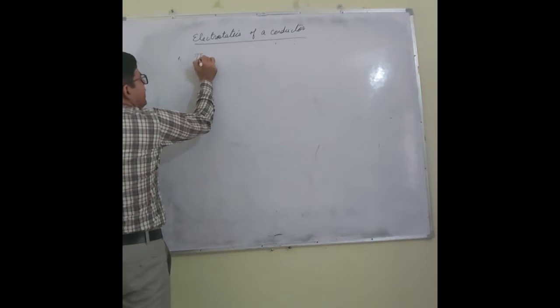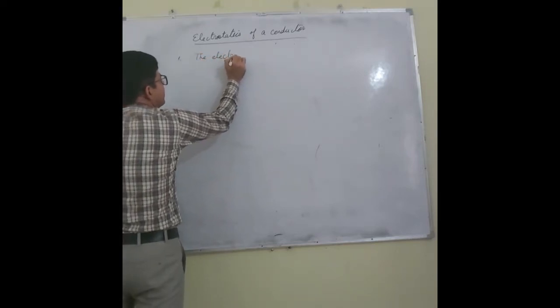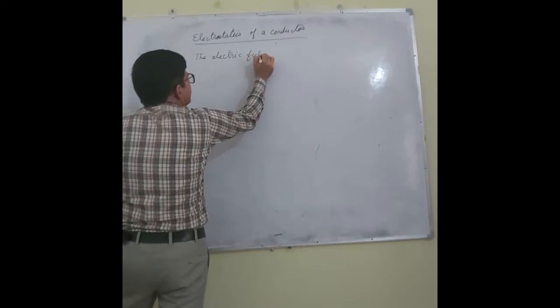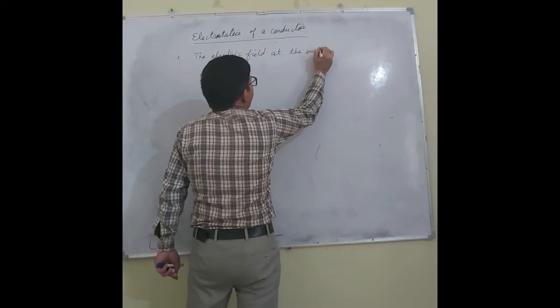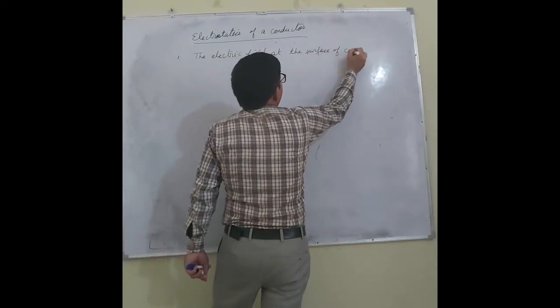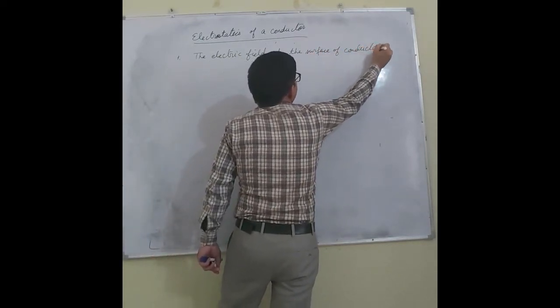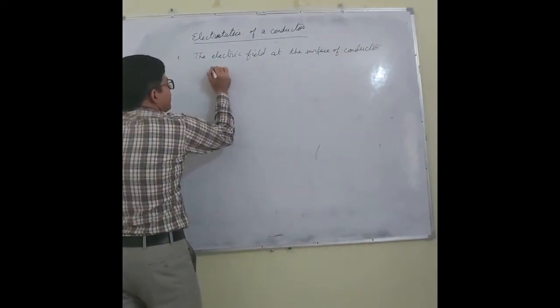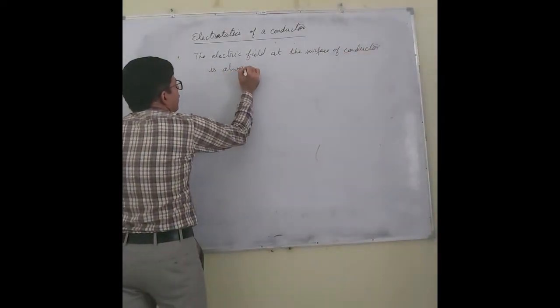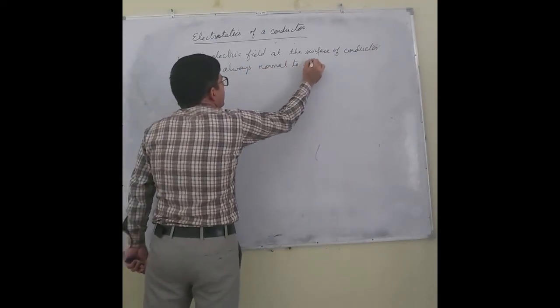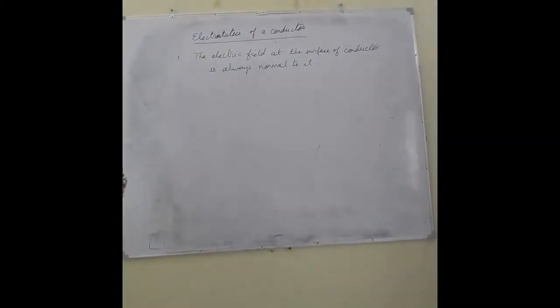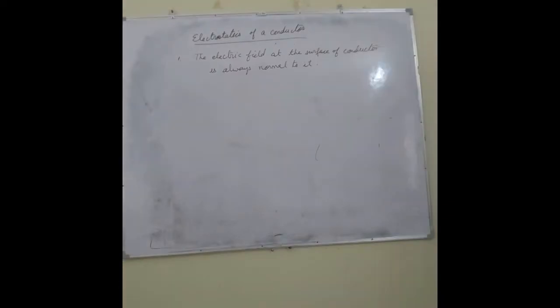The electric field at the surface of a conductor is always normal to it. That is, electric field at the surface of a conductor is always normal to it.